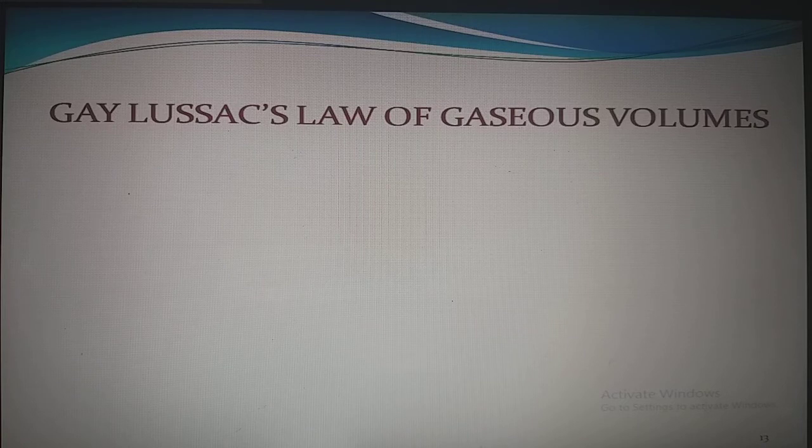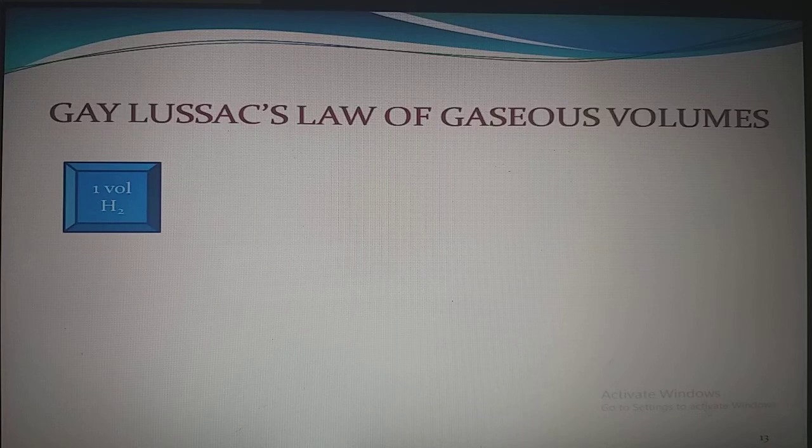Next law is Gay-Lussac's law of gaseous volumes. Children, the 4 laws which we have done till now consider the mass of the elements, but this law takes the volume into consideration. Let us take an example to understand this law.